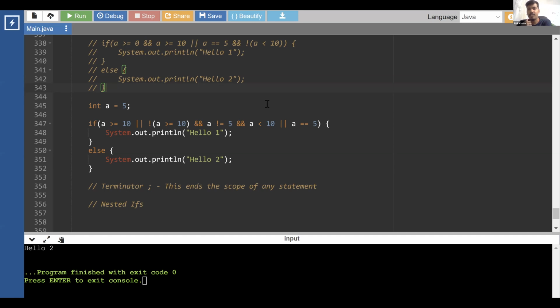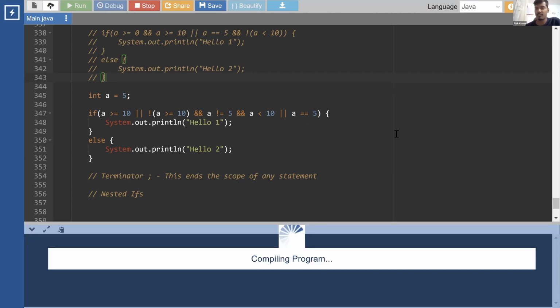Hello 1. Everyone agrees? So let's find out. Hello 1 or hello 2. Firstly, let's run it so we can confirm the result. Okay, hello 1. Let's try to check this.